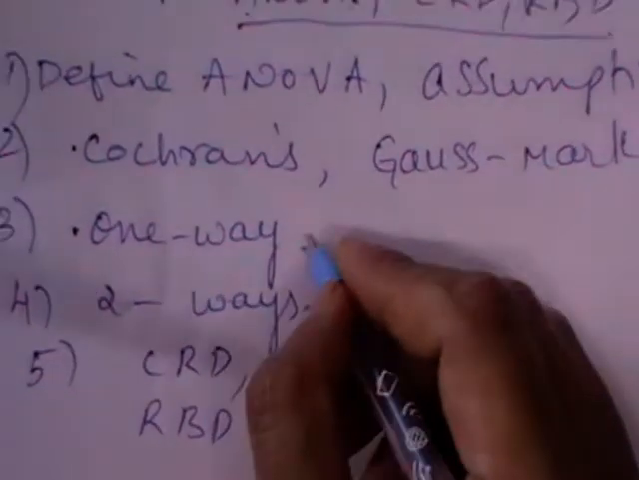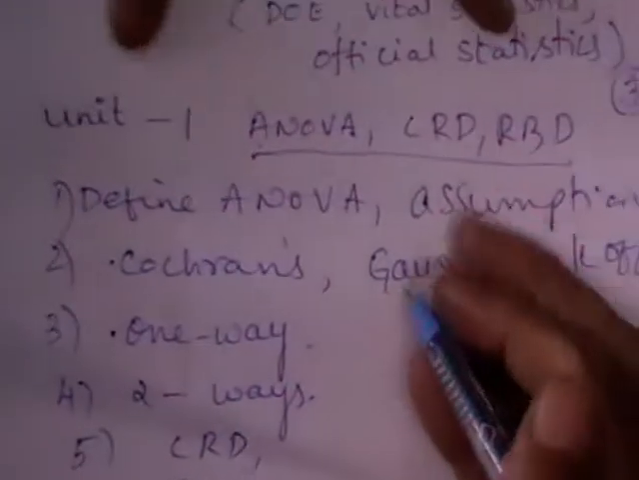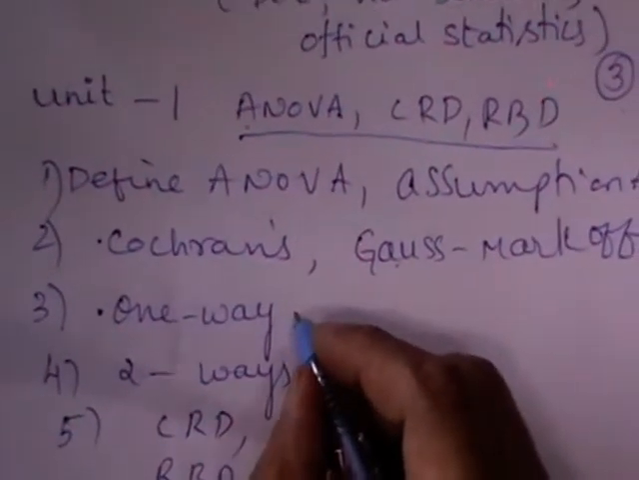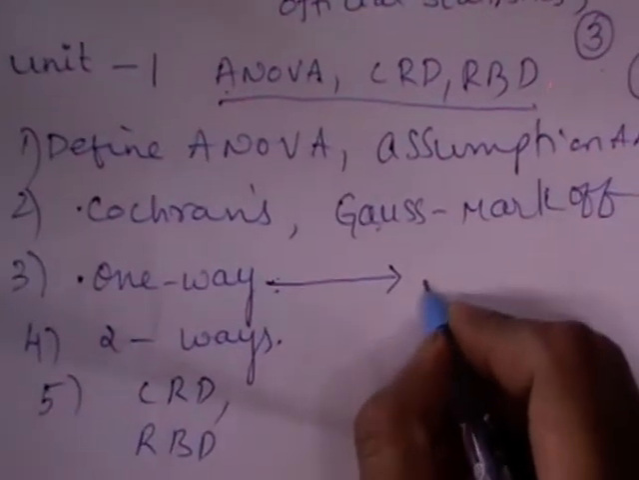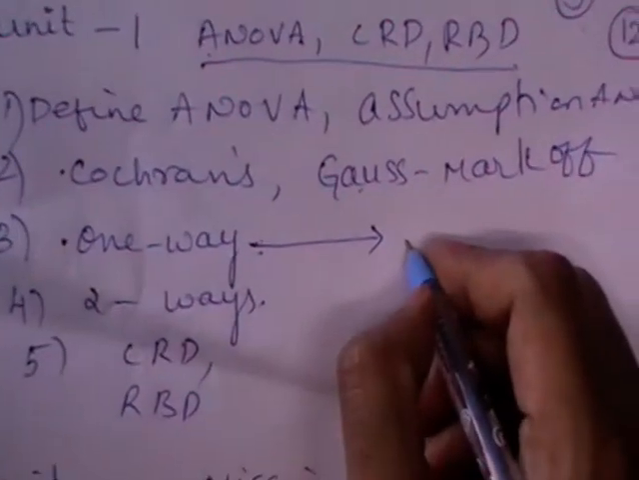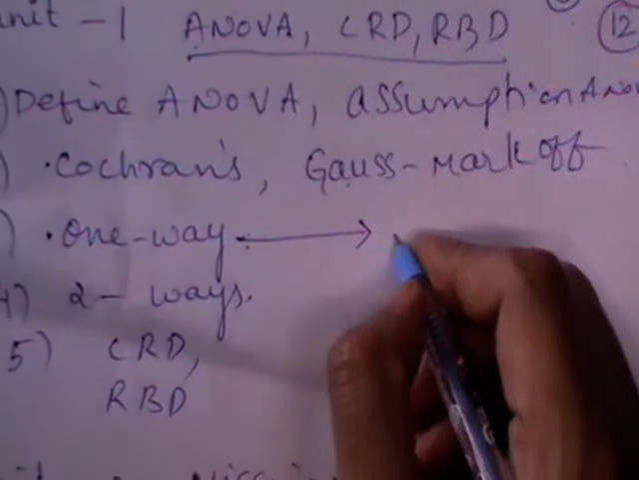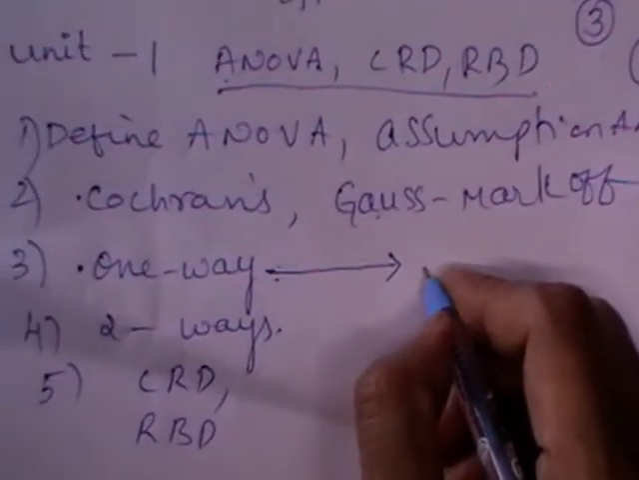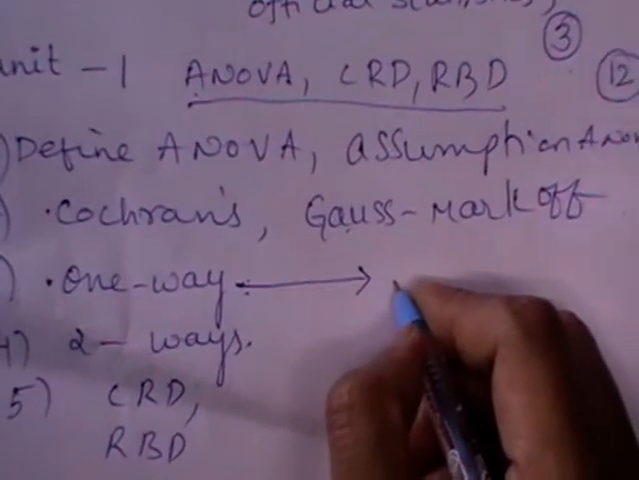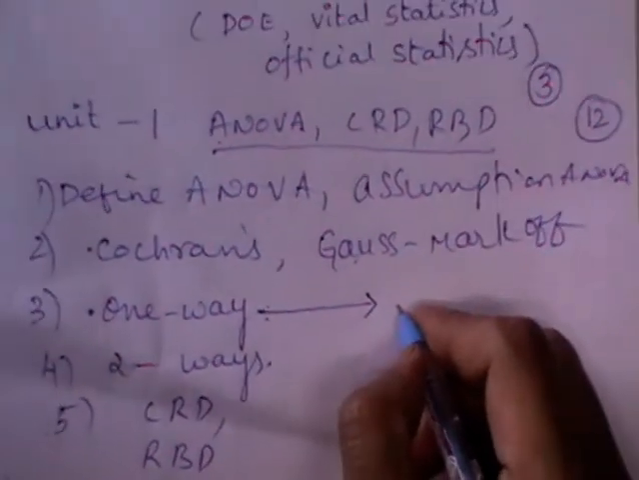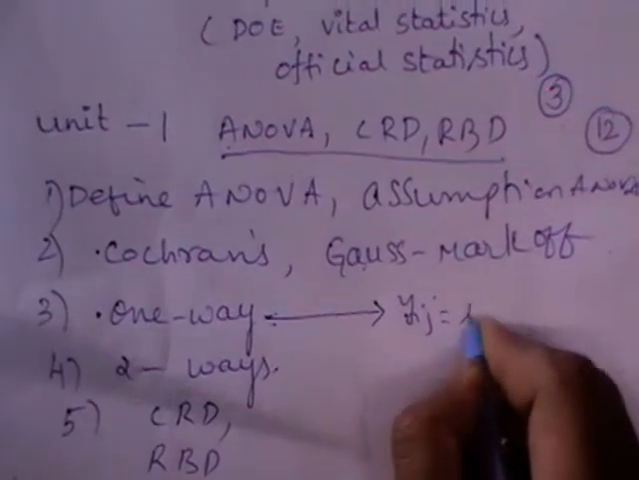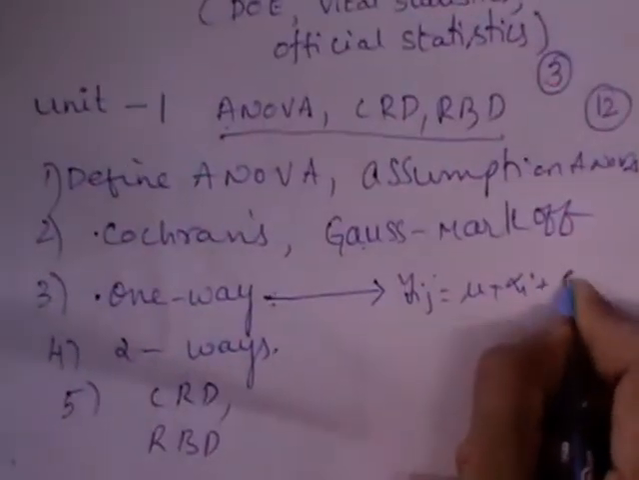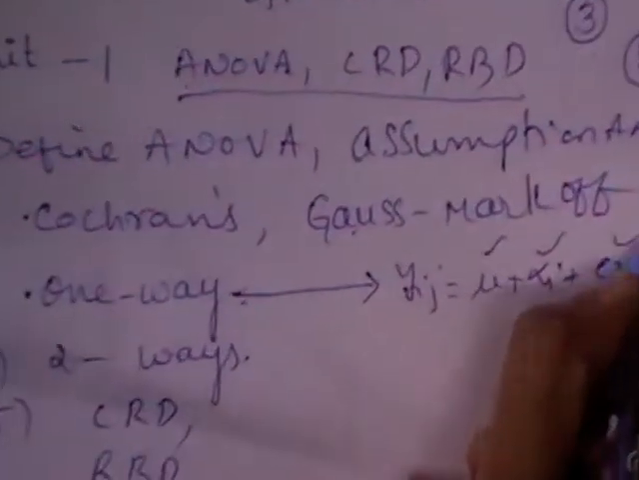As I said, while preparing for examination, don't divide that into parts. Read the entire one-way classification. You may get any one short answer like define one-way classification or what is a linear model in one-way classification. Up to that it's a 1 mark question. You need to write the linear model and the associated components: Yij is equal to mu plus alpha i plus eij. You should describe what is mu, alpha i, eij.